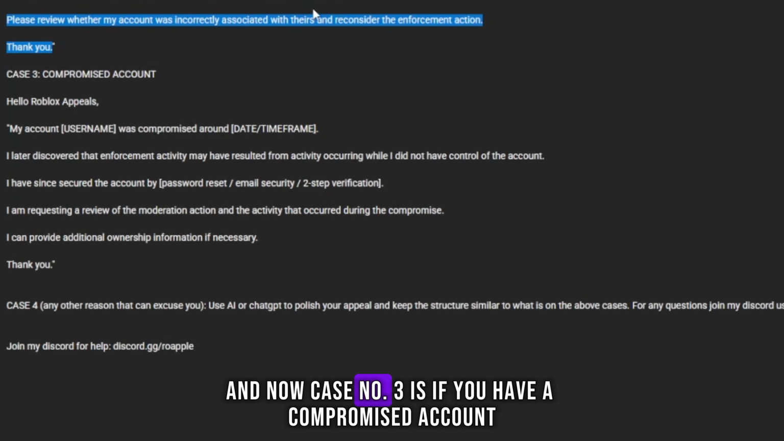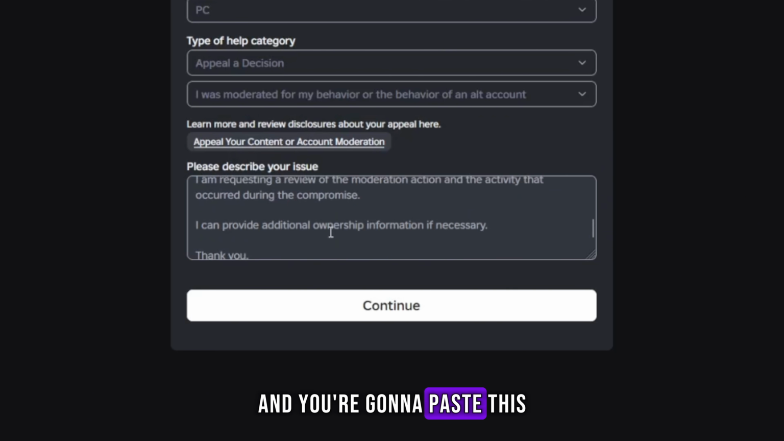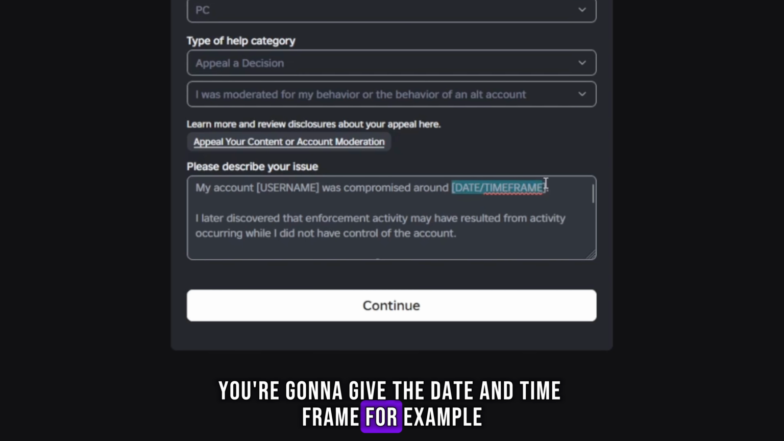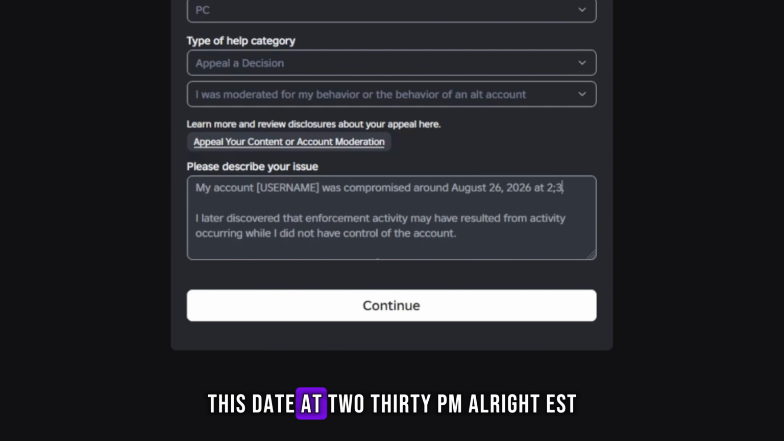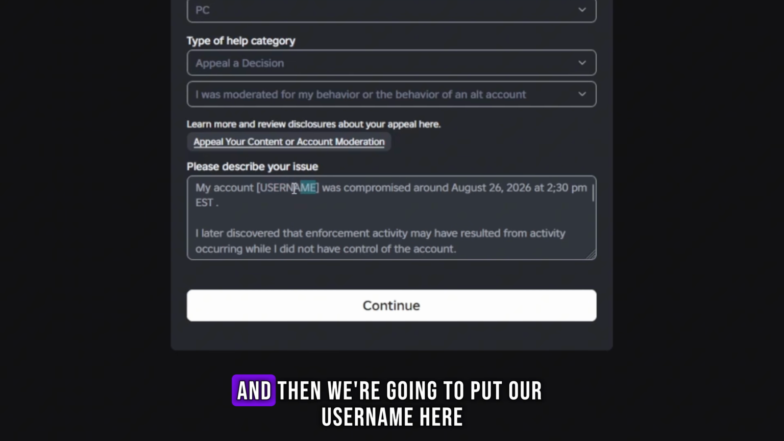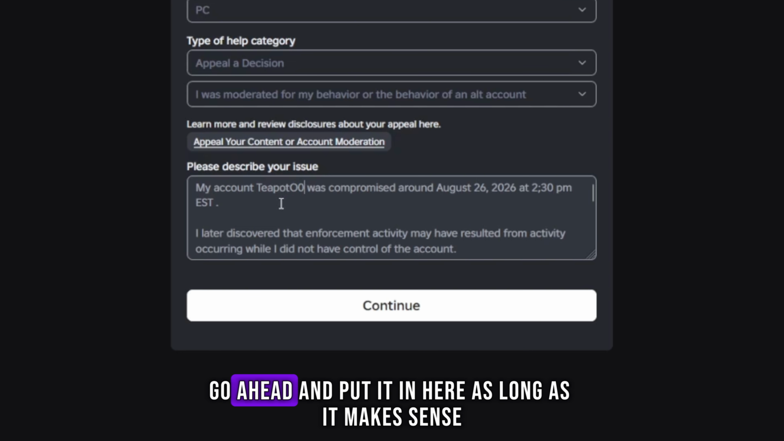And now case number three is if you have a compromised account. Now you're going to go back to Roblox support and you're going to paste this. You're going to give the date and time frame. For example, August 26th, 2016, this date at 2:30 p.m. All right, EST. And then we're going to put our username here. If there's any other reason that you can think of, go ahead and put it in here as long as it makes sense.